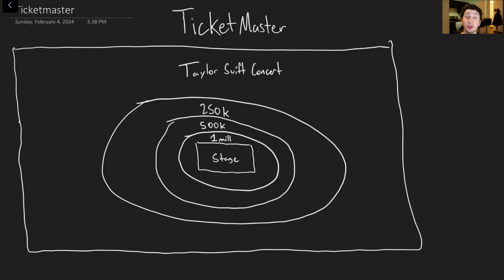So today we are covering TicketMaster. I've said it before, I'll say it again, I don't like this problem. The reason being it's freaking ambiguous. Anyways, let's try and get into it and I can try and deal with the ambiguity.